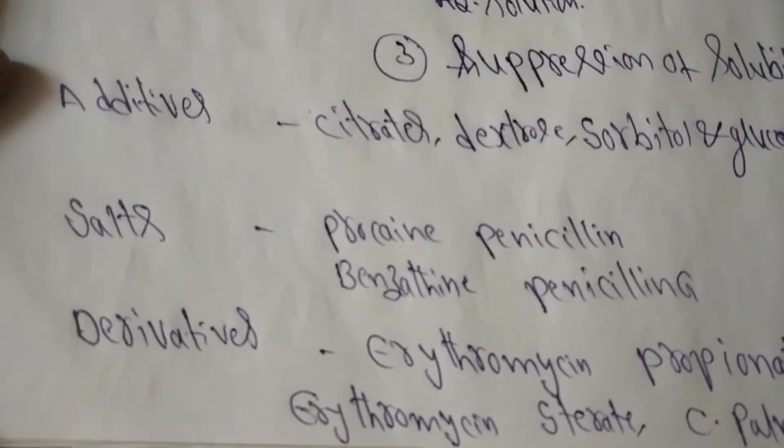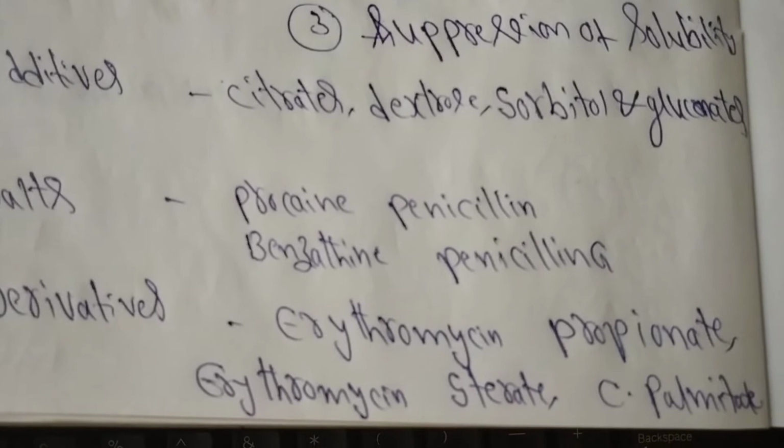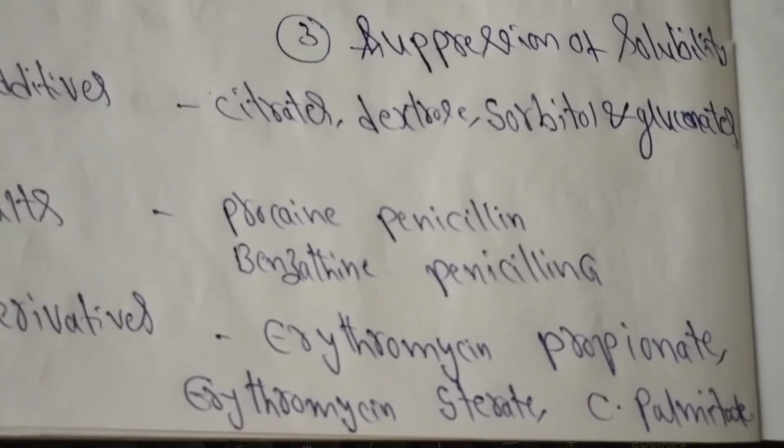Some of the drugs are converted into their derivatives. We will prevent the hydrolysis. Examples are erythromycin propionate, erythromycin stearate and chloramphenicol palmitate.